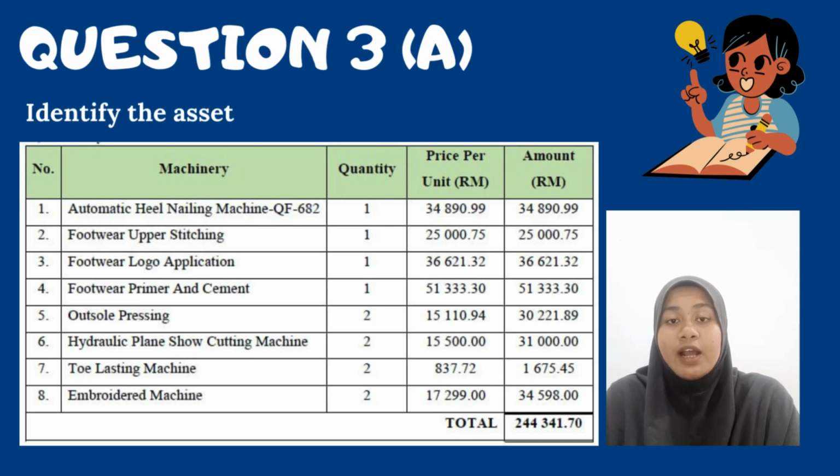Okay, the total price for 8 different types of machinery in our company is RM244,341 ringgit 70 cent.